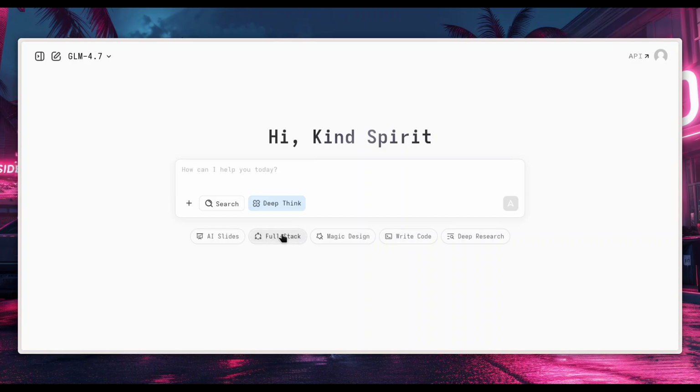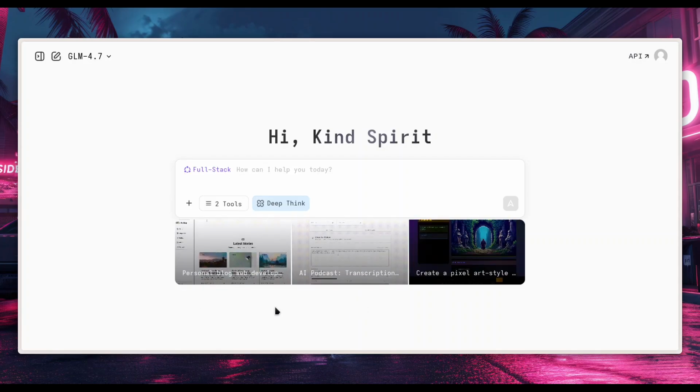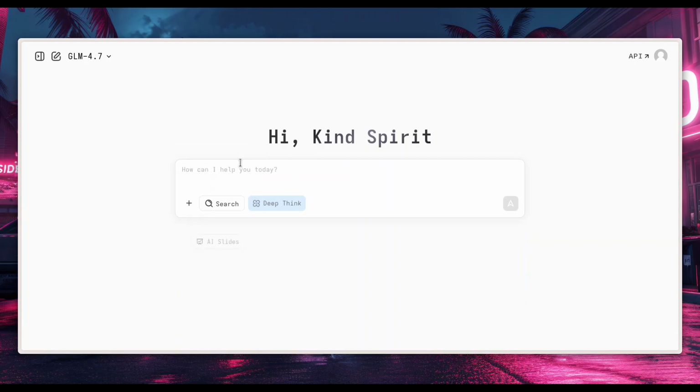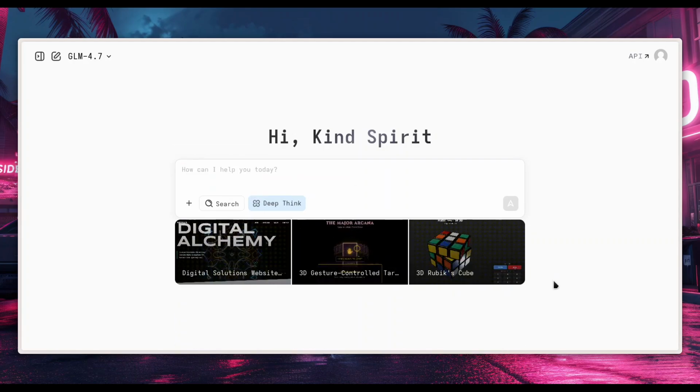Let's go with full stack. With it you can create your own website. With the design option, you can deal with graphics, and it can even write code for you. And let me try this one.